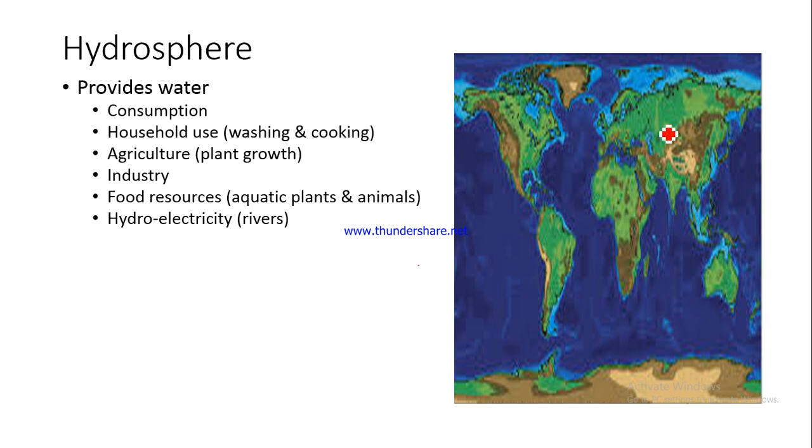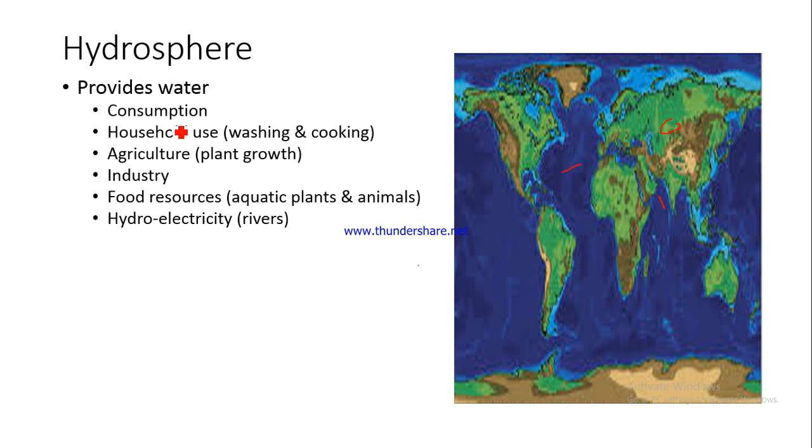So an inland water body, for example a water body here, would be called an inland water body. The river which is flowing here, or the pond, or the lake, these are called inland water bodies. So the hydrosphere consists of these inland water bodies plus the oceans and the various seas. Is this fine? Now for example, this is the Arabian Sea, and you know that this is the Atlantic Ocean. So all these comprise the hydrosphere.